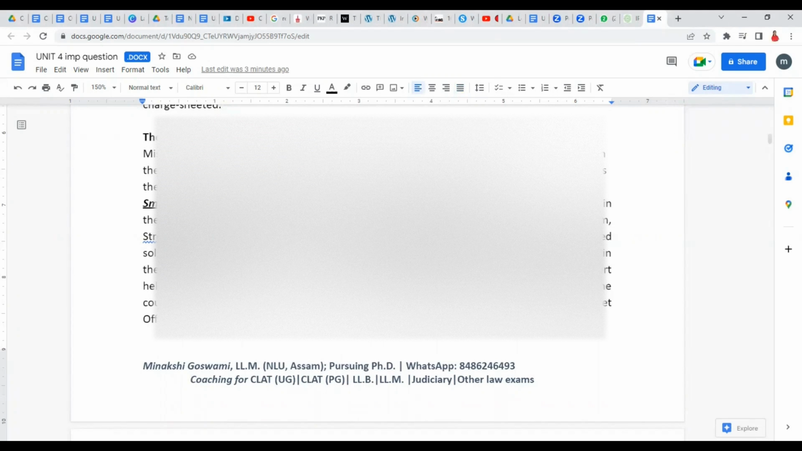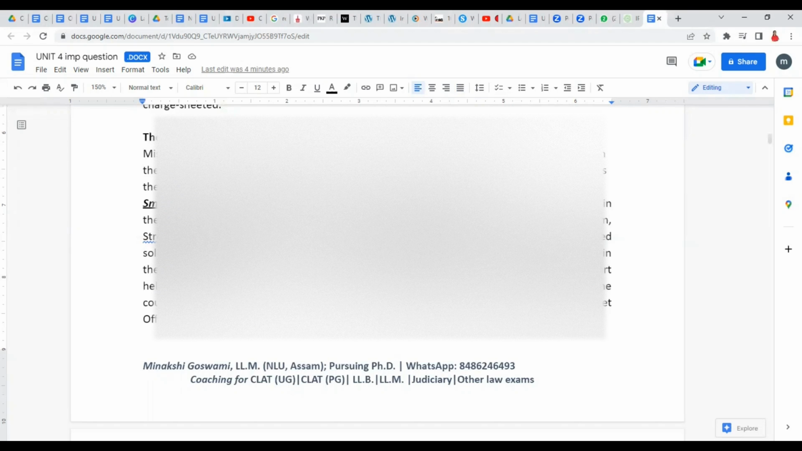Okay, next we have is mischief rule. So what is mischief rule? Mischief rule is that some problem is there. In the statute, there might be some problems. So we try to understand the provision in such a way that that problem can be addressed. That shortcoming or that problem can be addressed by us. That's nothing but mischief rule of interpretation.